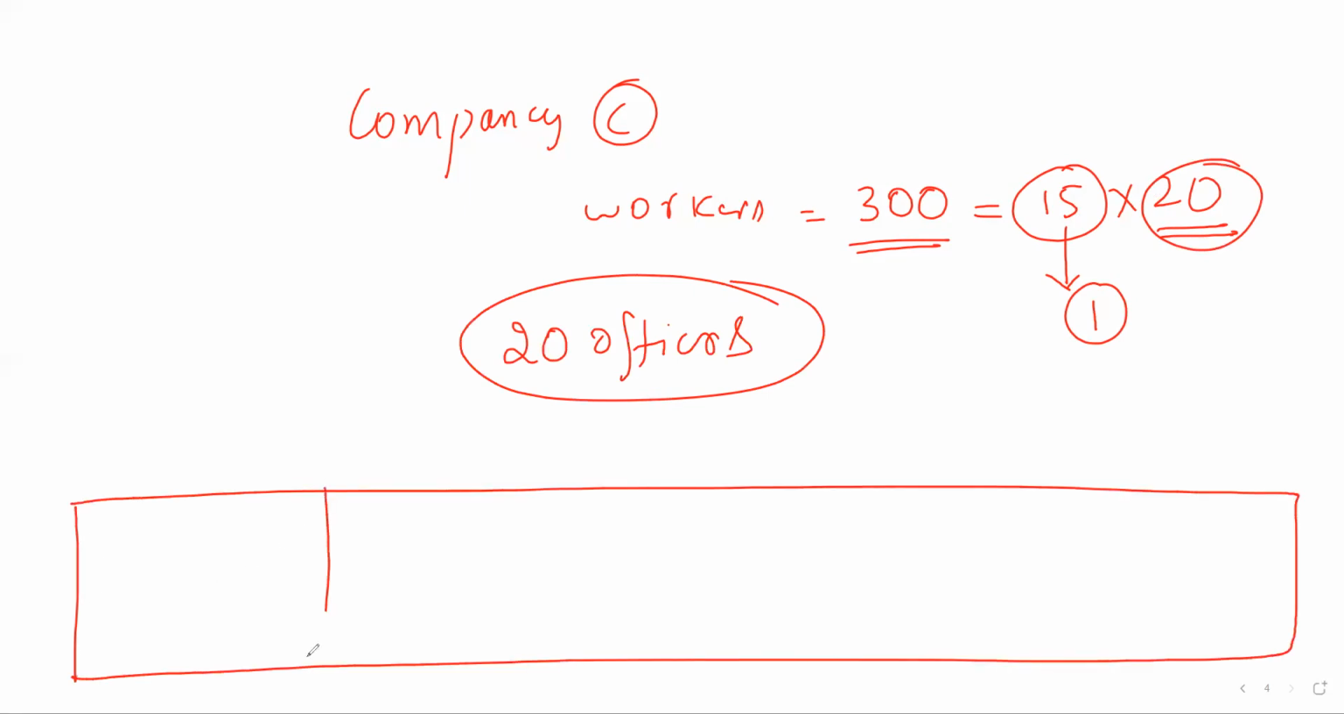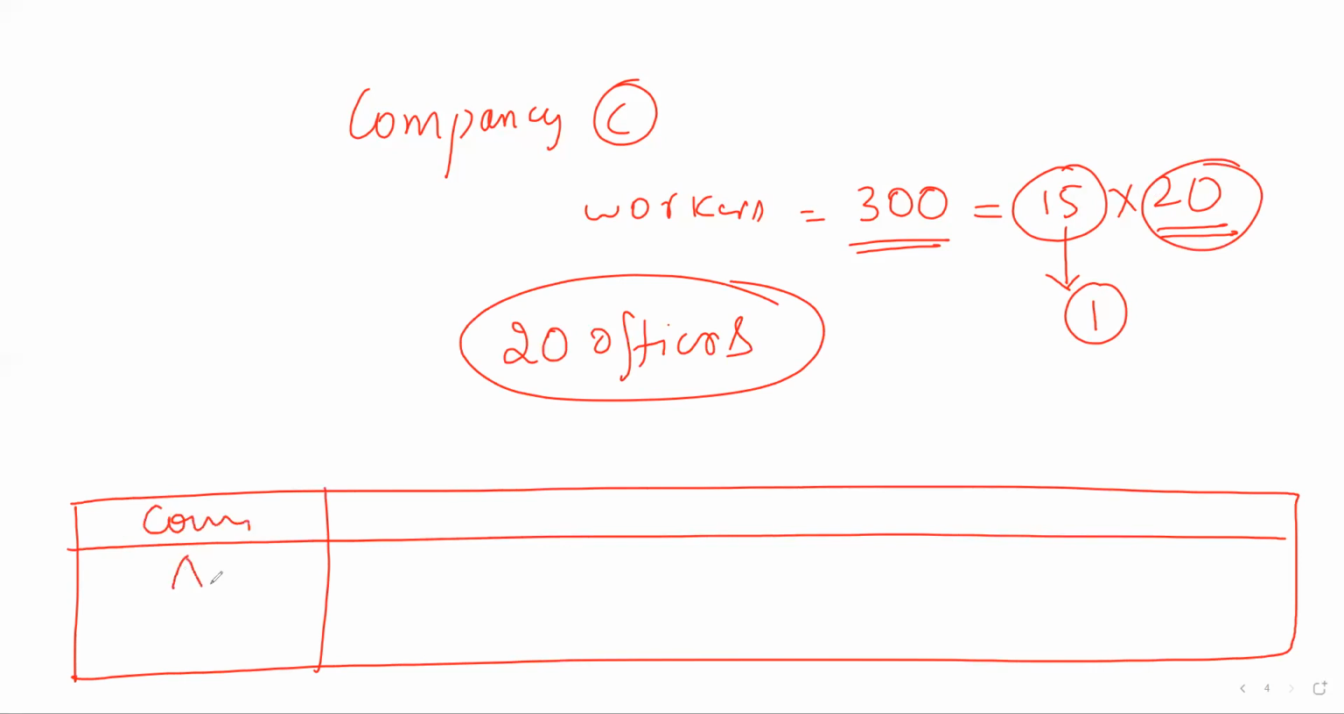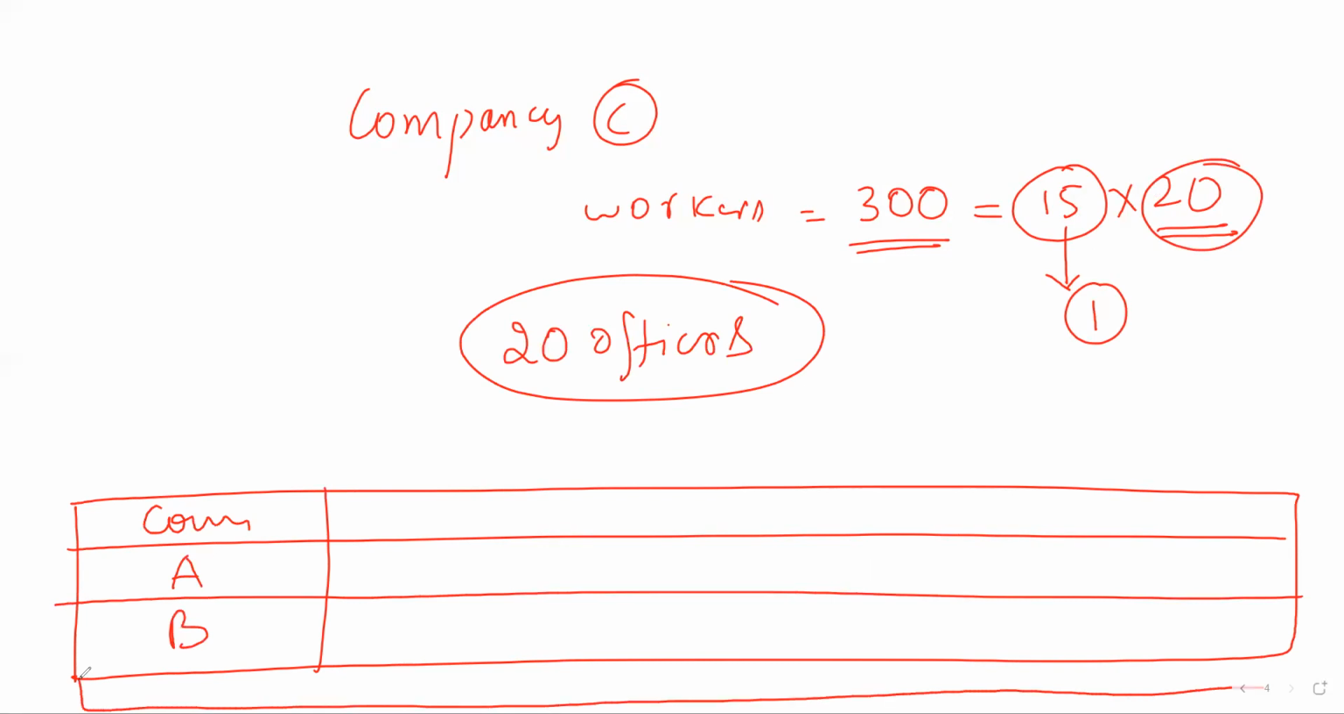So companies A, B, C, right? So how many workers are there? How many officers are there? And both combined to form employees. So both are combinedly called as employees.